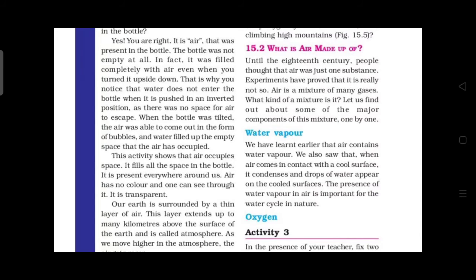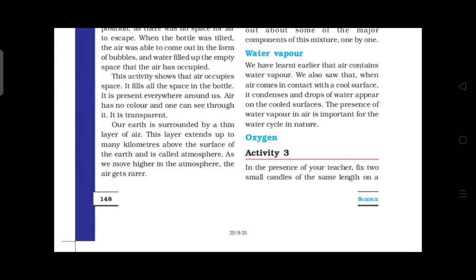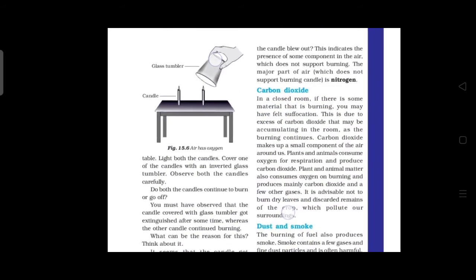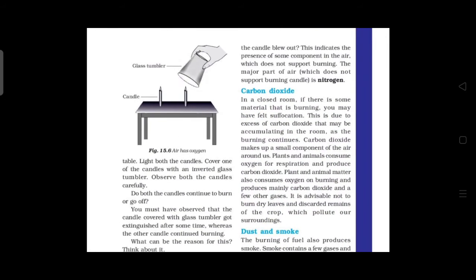Okay, then about oxygen. They have given one example activity for oxygen. Activity 3, figure 15.6. Here fix two small candles of the same length on a table. See the picture, we want to fix what? Two candles on a table of equal length. Then light both the candles.